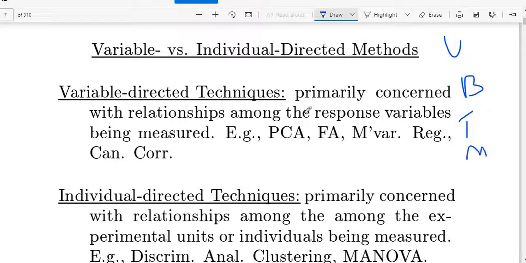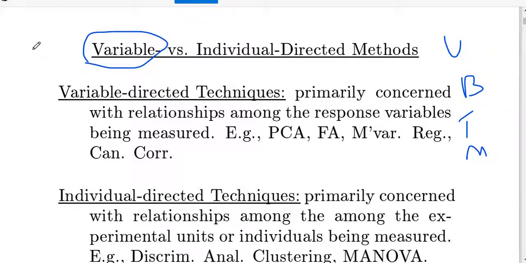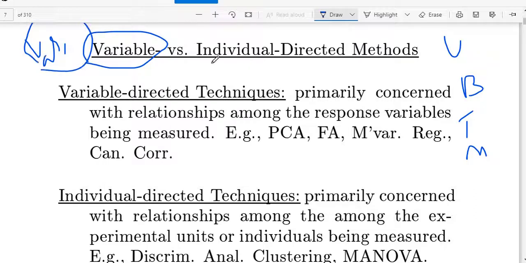See here, variable versus individual directed methods. Variable means what? Changes. What is the exact definition of a variable? The entity which varies, meaning it varies from time to time or place to place, in different ways. For the individual directed method, you can understand it easily from the examples.